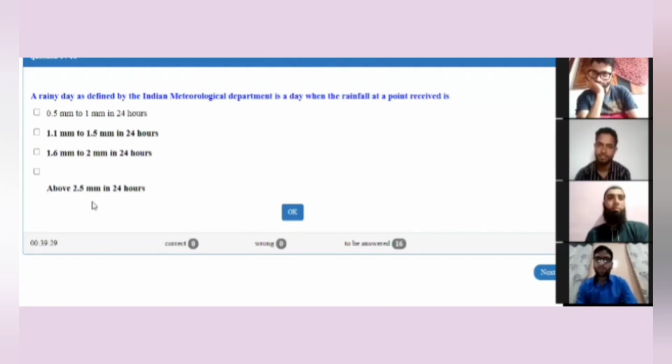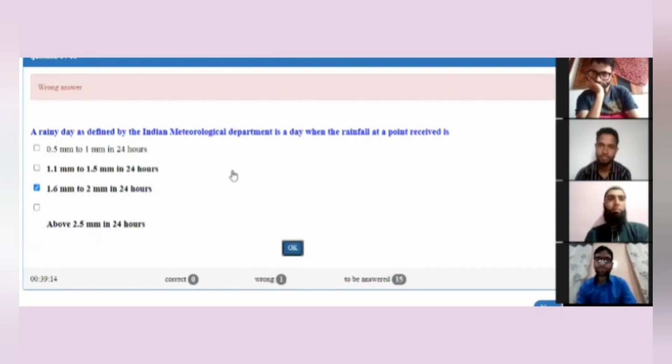You have got 10 more seconds to answer. 9, 8, 7, 6, 5, 4. C part. Let me lock it. No, it is actually D. D is the right answer, above 2.5 mm.